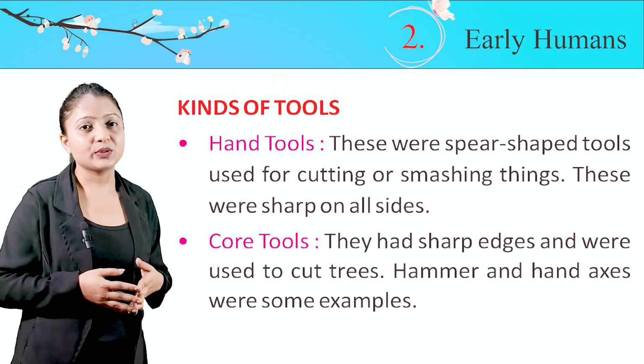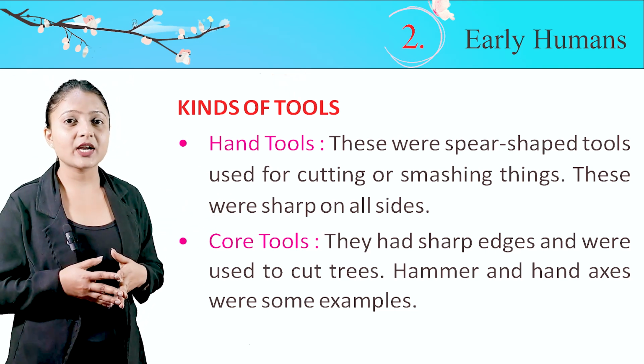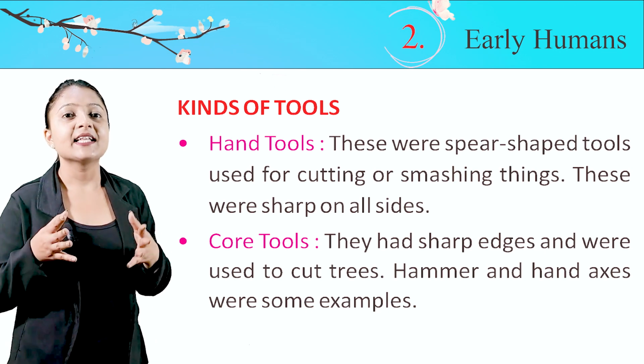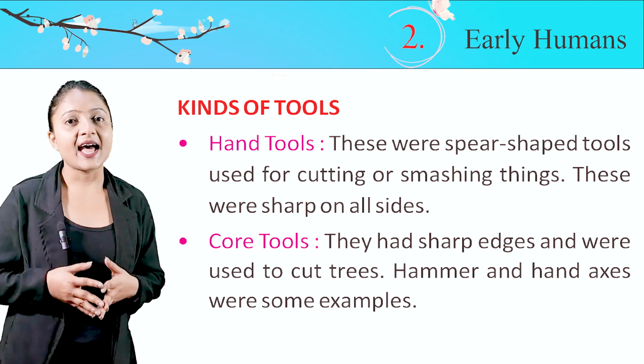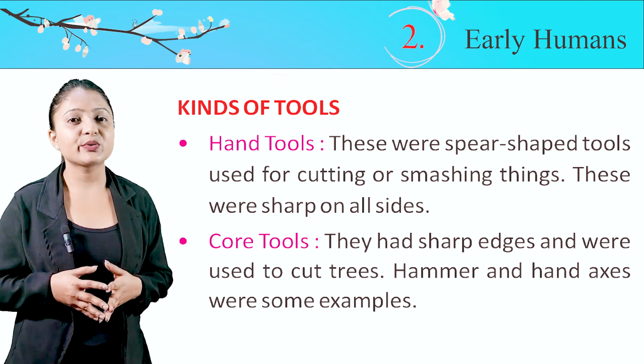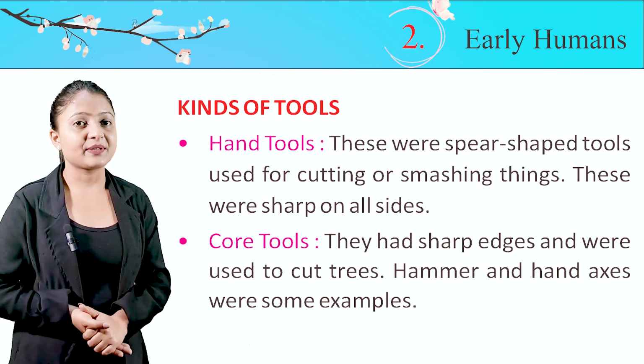Kinds of tools. Hand tools. These were spear-shaped tools used for cutting or smashing things. These were sharp on all sides. Core tools. They had sharp edges and were used to cut trees. Hammer and hand axes were some examples.